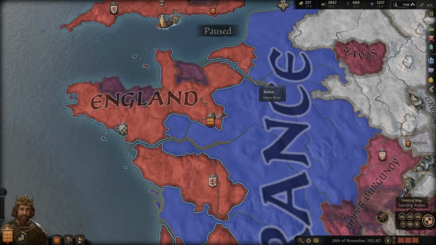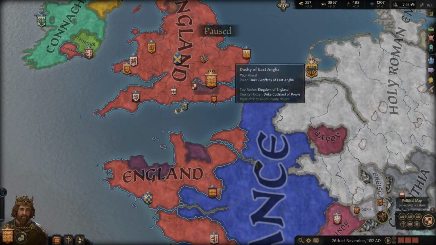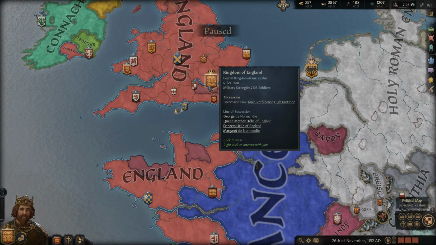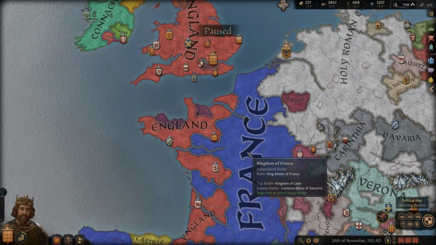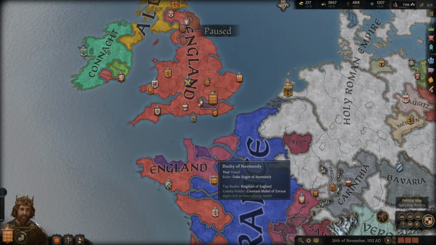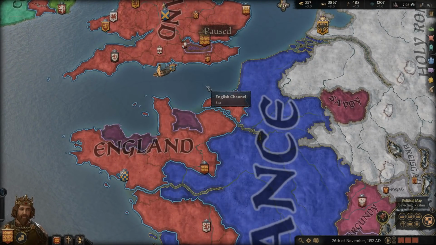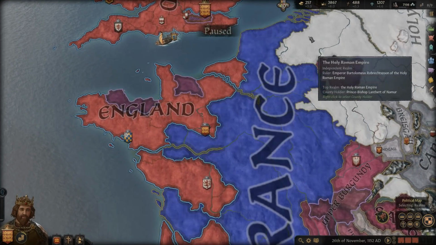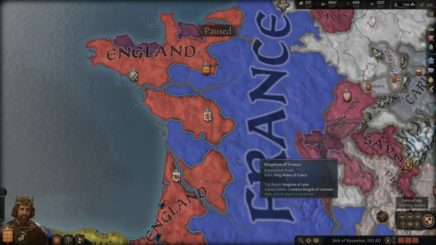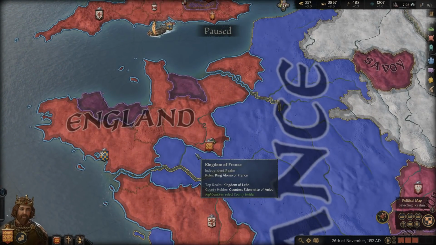It's a very complicated relationship that's not represented in this game because you can only be a vassal as a king. You can't be a vassal of another king. They don't have that in this game. And I understand why, it would be really complicated and would cause a lot of issues. But you can never be a vassal of somebody of your same tier in this game. So you never really get the complicated relationship that you had in reality between the King of England and the King of France for many years. Because, again, they were their own liege as the King of England, but at the same time, all their lands were also underneath the King of France. They did have to pay homage for those lands as a vassal.